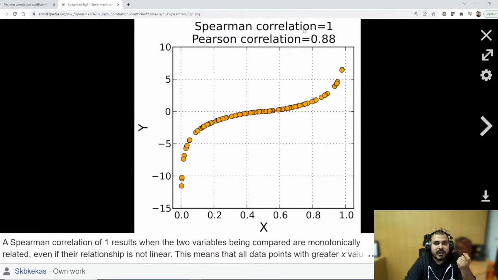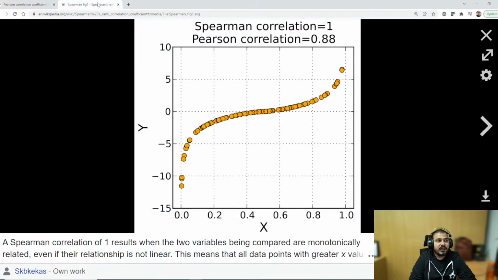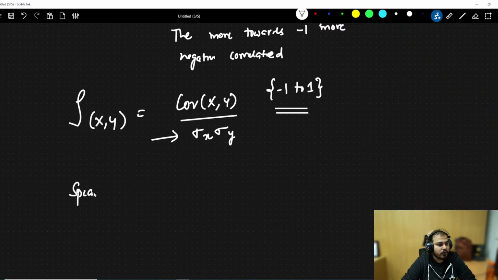Because Spearman rank correlation will also satisfy non-linear properties. Pearson correlation is good at satisfying linear properties, as we have already seen, because if you see this example, it tries to determine the linear properties and tries to give the value. In this case, non-linear properties will also work well. Okay, so Spearman correlation, and what is the formula? Only one difference is there. Suppose I'm going to find the Spearman rank correlation between x and y. Here everything will be the same.